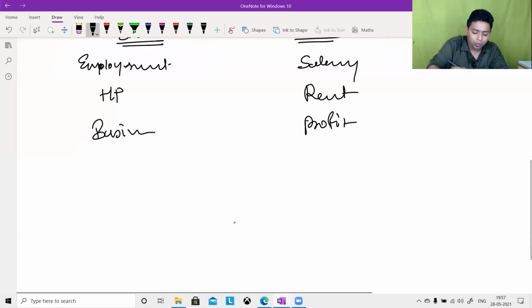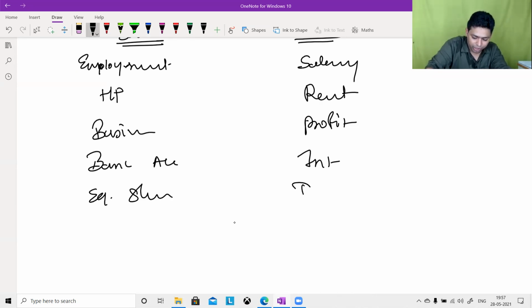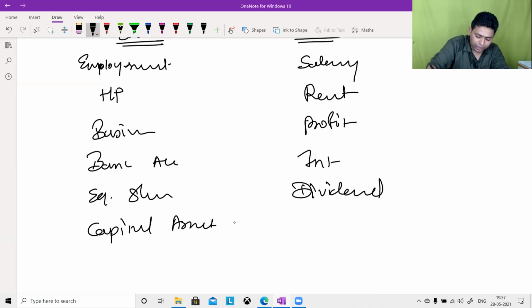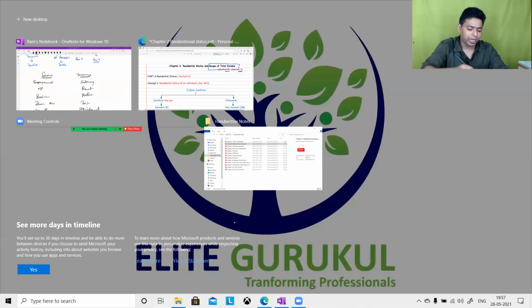If bank account is the source, then interest is the income. If equity share is the source, then dividend is the income. If a capital asset is the source, then capital gain is the income. So you need to understand the source and effect relationship.